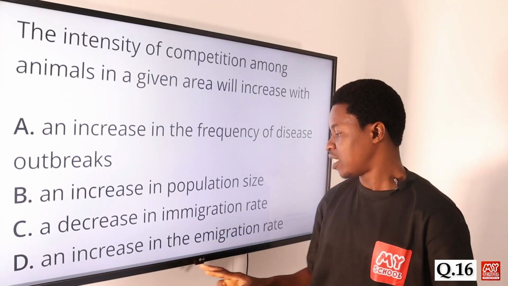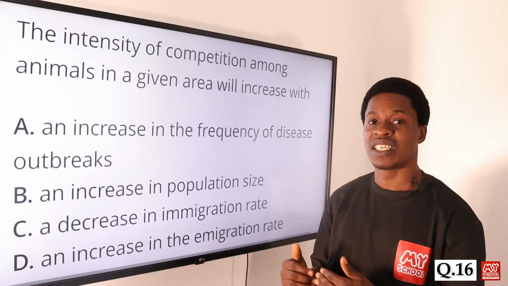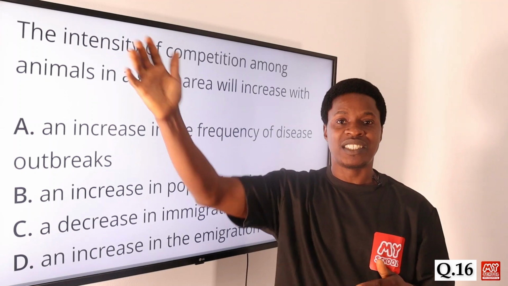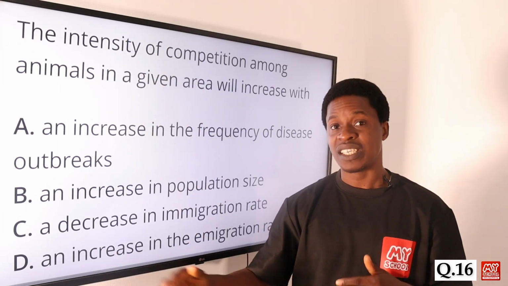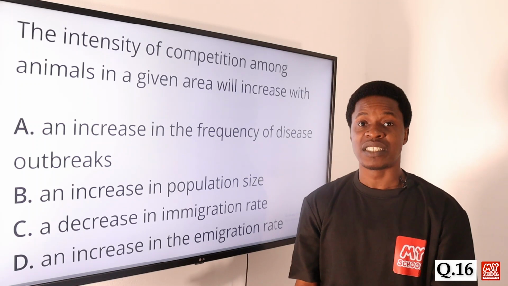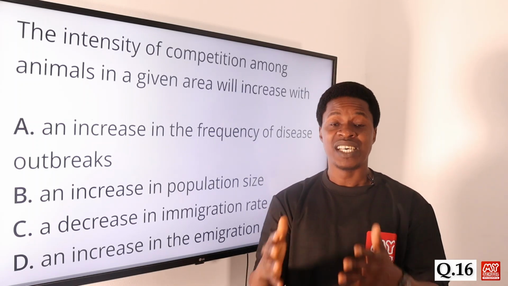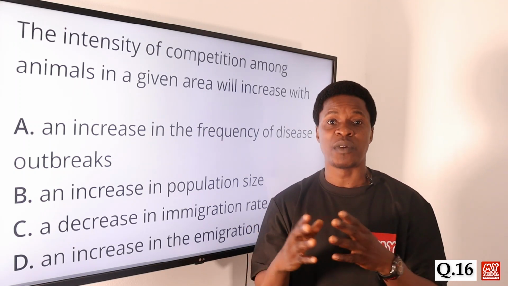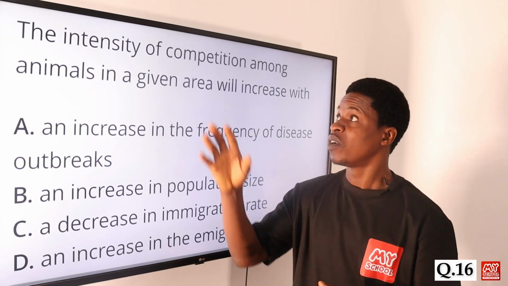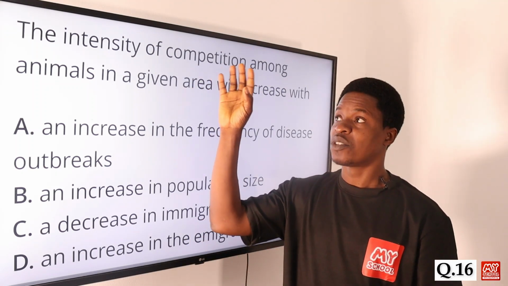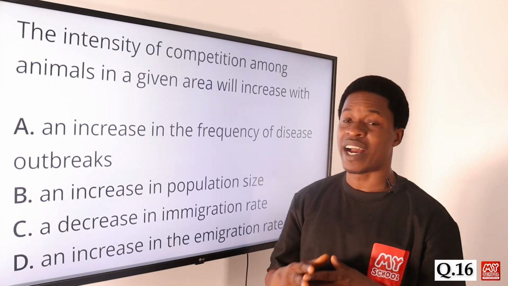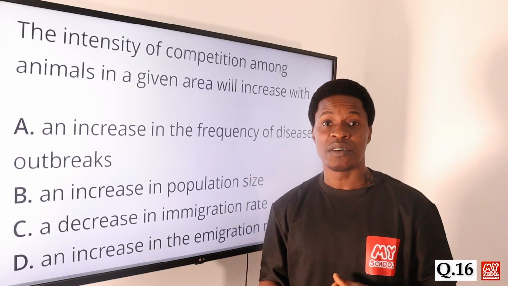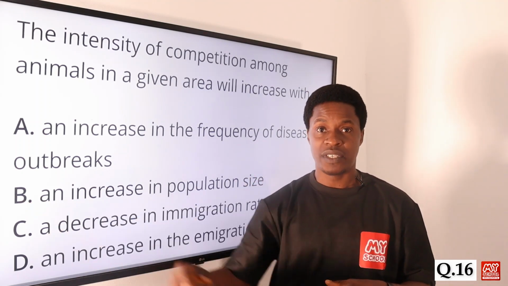Option D says an increase in the emigration rate. Emigration is the rate at which animals move out of the environment to other places. If more of them move out, we have a lesser number of animals in that population, and it would be easier for them to feed well, manage the resources and space well, and have them in abundance. So that is not going to intensify the competition. The one that intensifies the competition among animals in a given area is an increase in population size. As a result, the correct answer is option B.